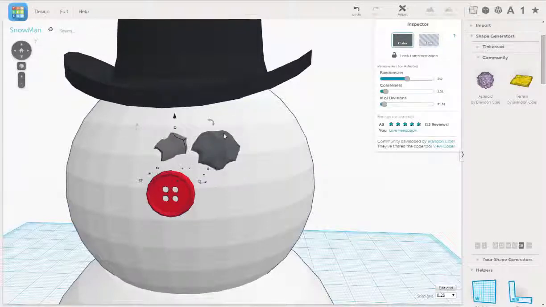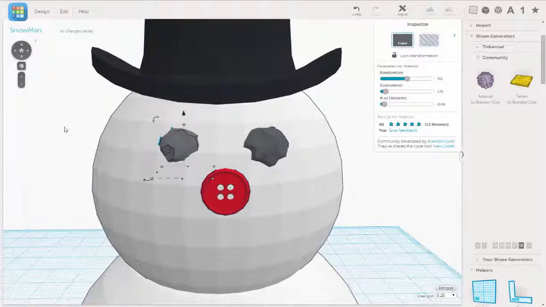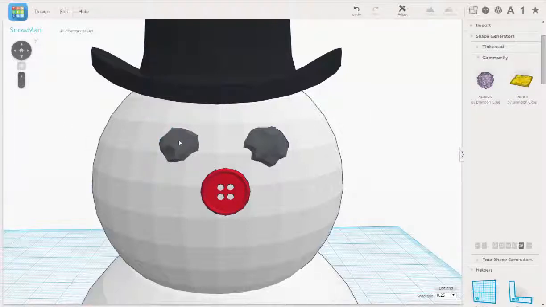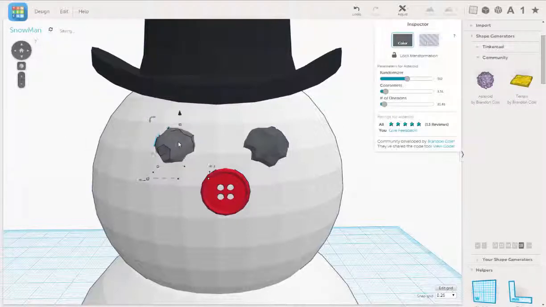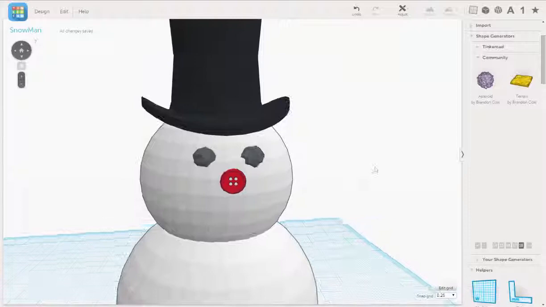Let's just slide it over. And let's just rotate it a little bit. That's good. All right.